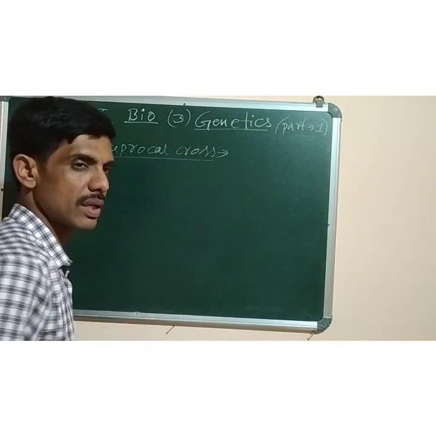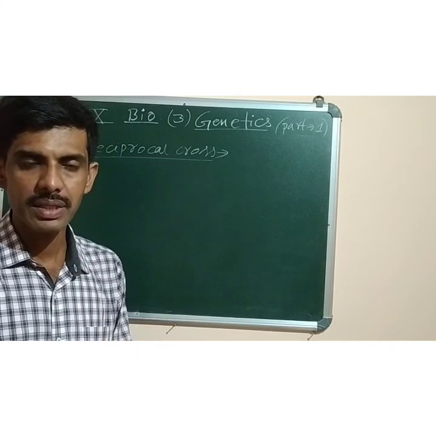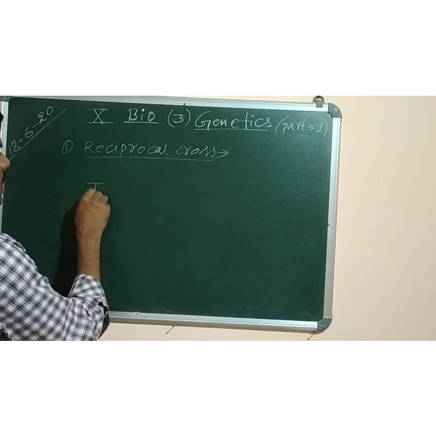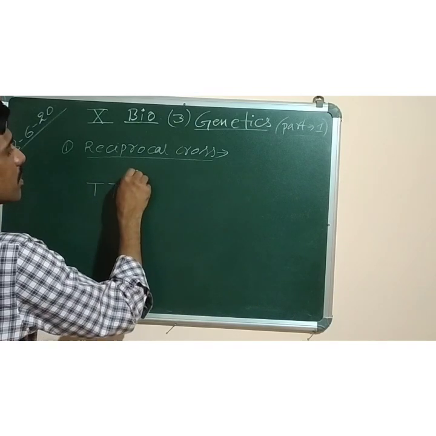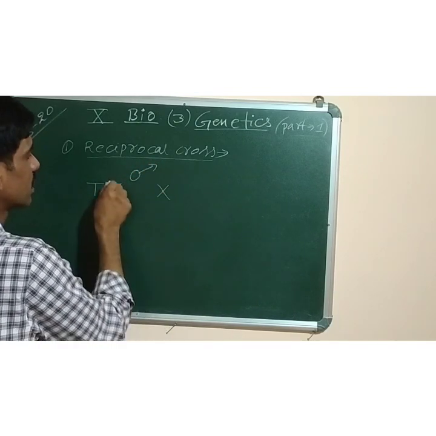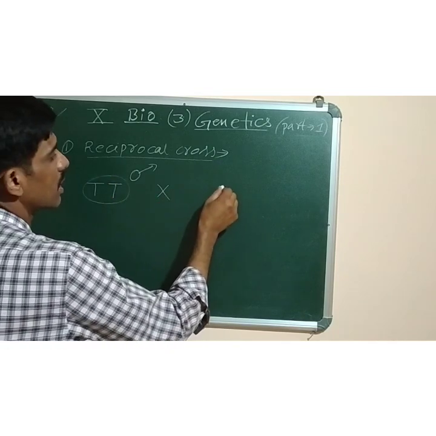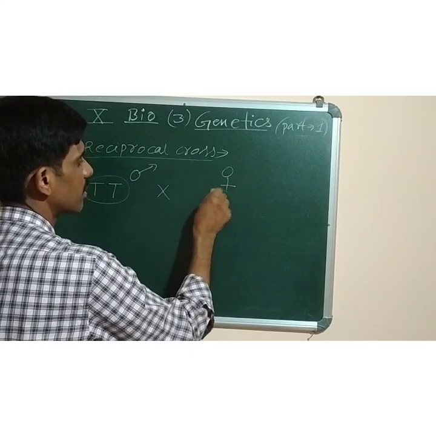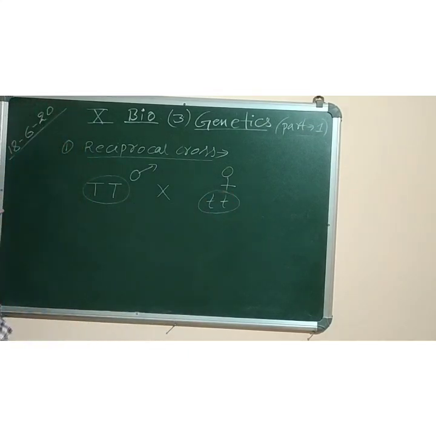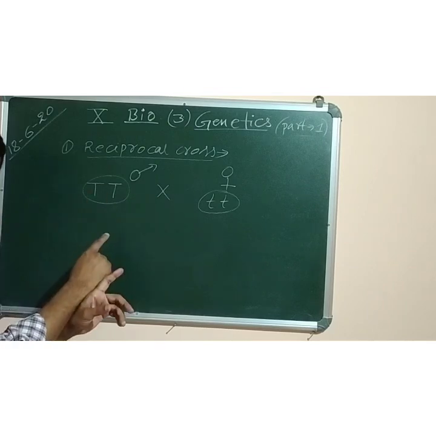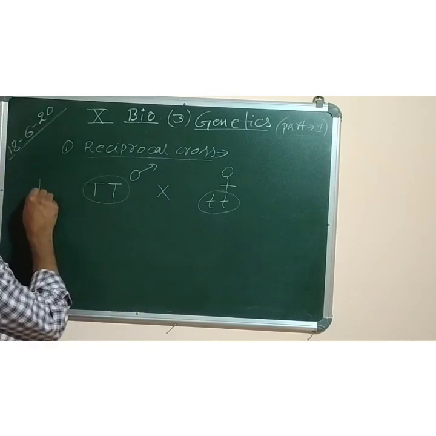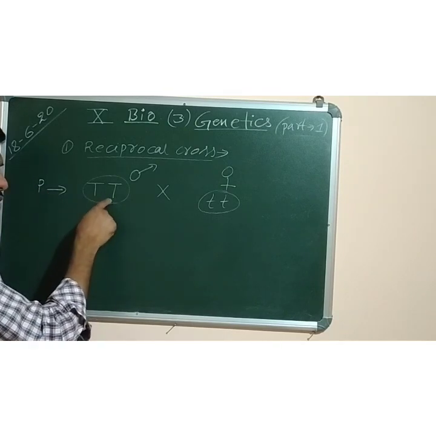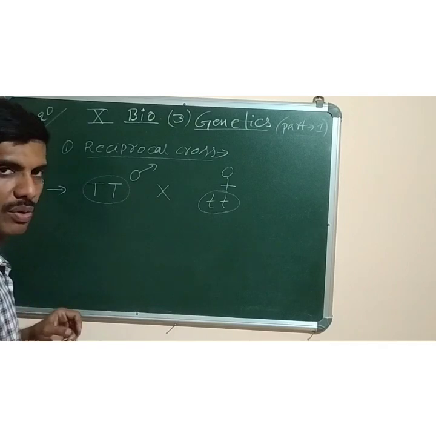A cross in which the parents are interchanged is called reciprocal cross. Like here I am taking capital T, capital T. This one is the symbol of male, is crossed with this one, the symbol of female, and it is small t, the genetic constitution. Okay? So this one cross means fertilization between them. Now this one is P means parent generation. What are the parents? Male is homozygous tall, female is homozygous dwarf.